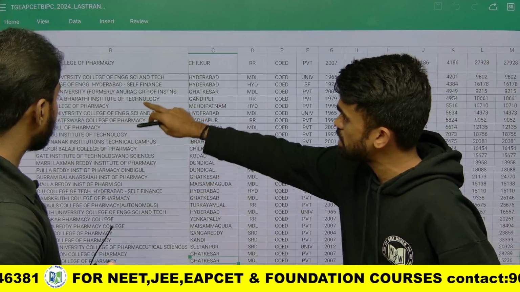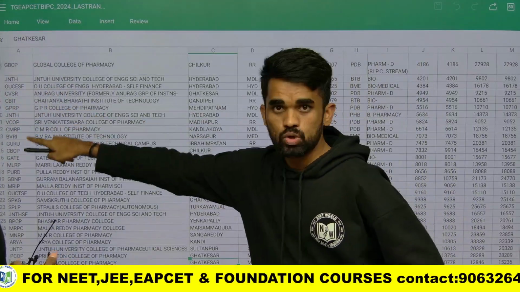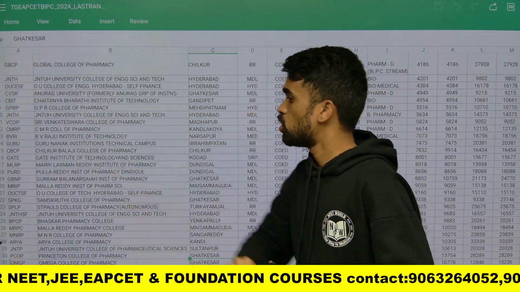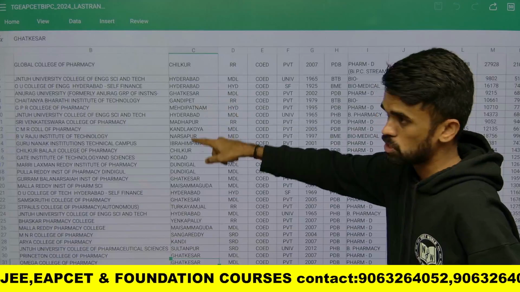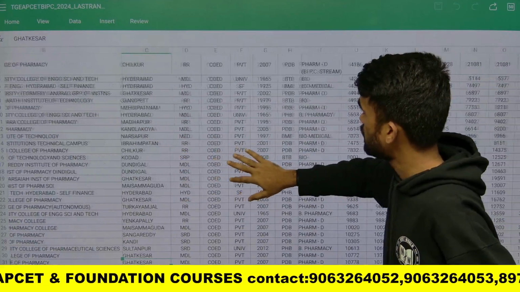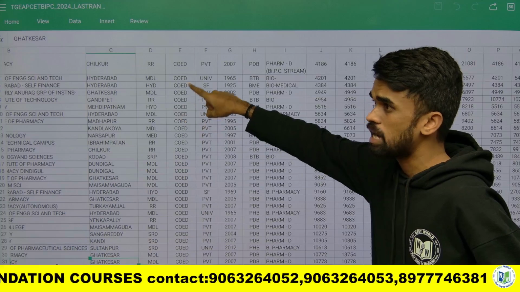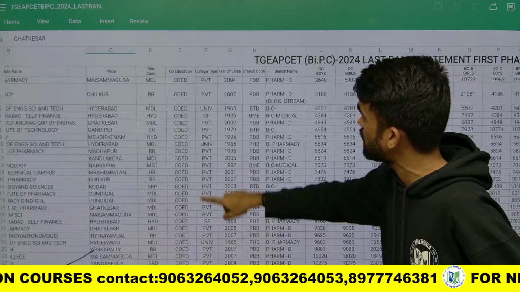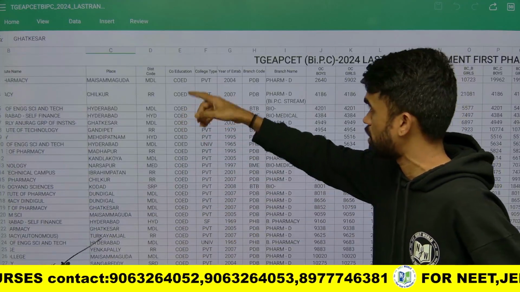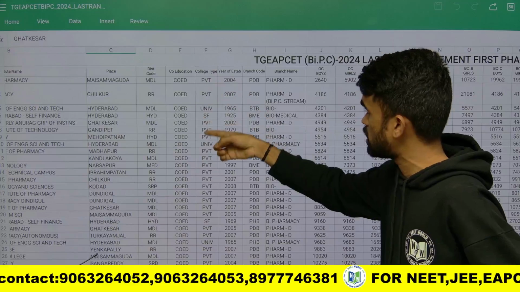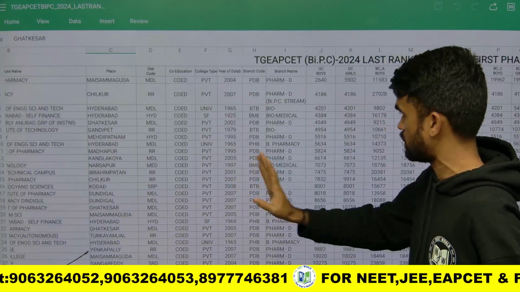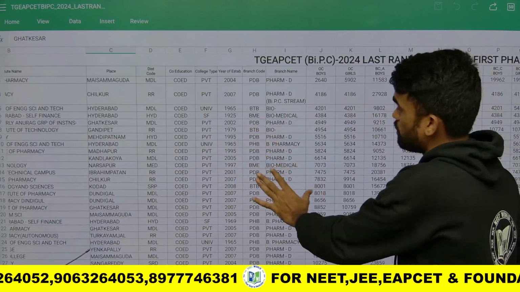This is the list of colleges, and these are the college codes we have in the Excel sheet. You know the location of the colleges, and whether it is a co-education college or only for women, everything is given here. Again, the college type, whether it is private, government or university. And when it is established, everything will be there.